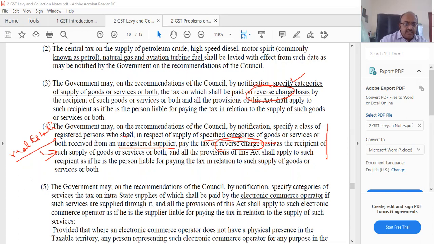Only here it is an unregistered supplier. Here it can be with registered also. So there's no difference, but they still kept it because they didn't want to say that we failed in this particular section. And they have included real estate under this unnecessarily. Okay.